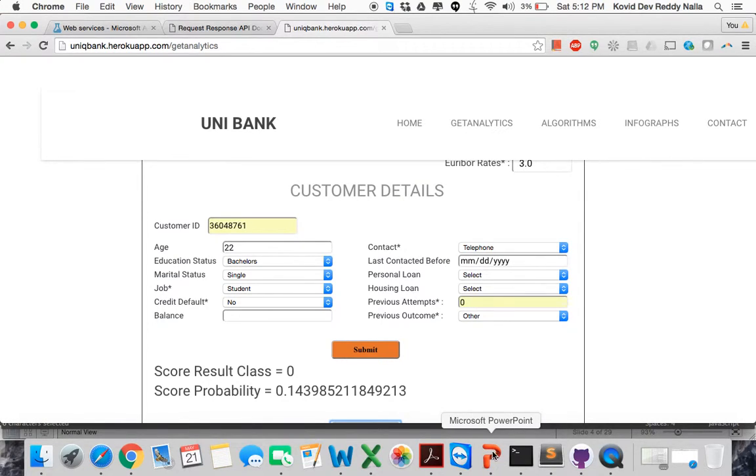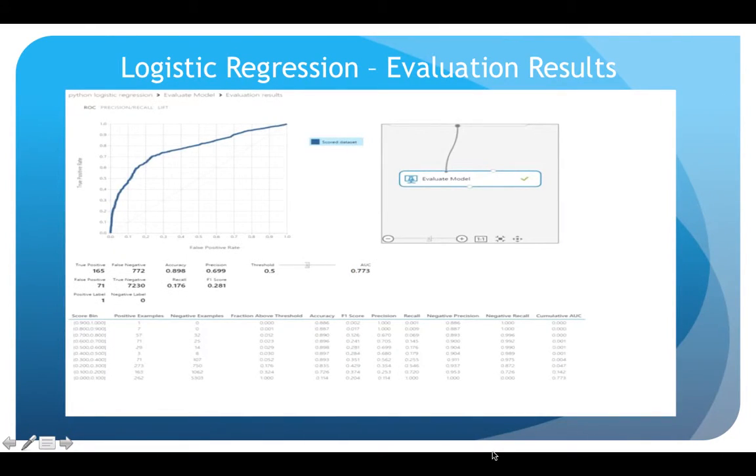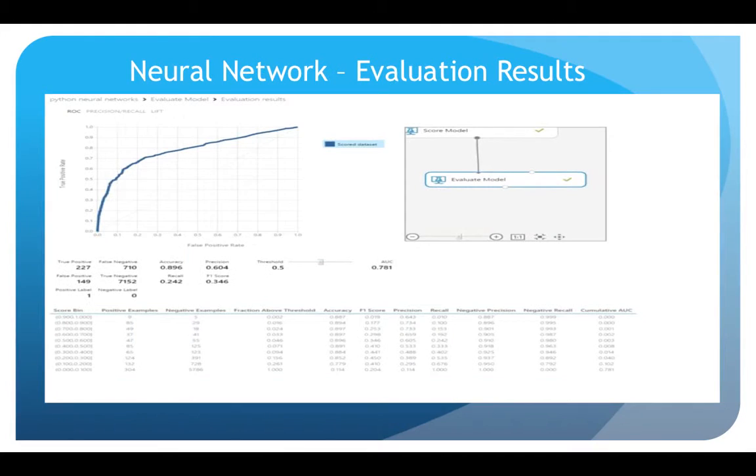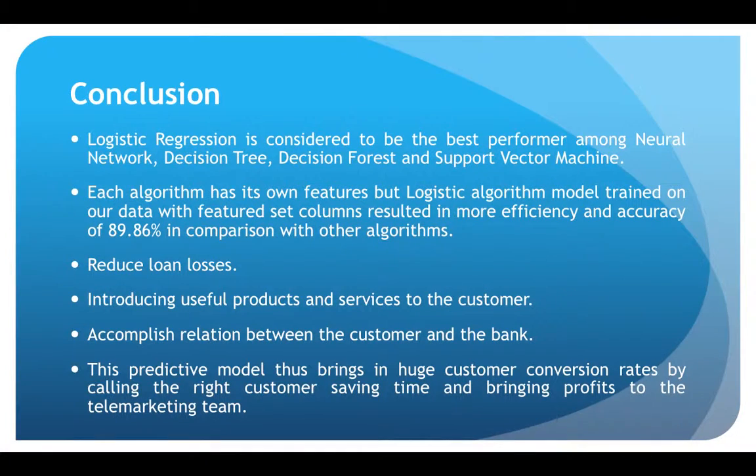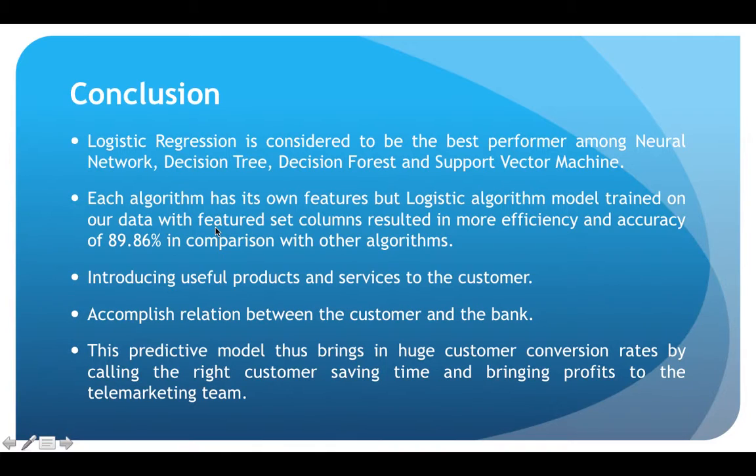If we go back to the PPT, these are the reasons why we use logistic regression, and these are the results as we have already seen, and these are the confusion matrices and ROC graphs. I'm quickly skipping over this. So what's the conclusion? Logistic regression is the best performer among other algorithms like the neural network, decision tree, decision forest, or the support vector machine. Each algorithm has its own good features, but in our scenario and according to our problem statement, the logistic regression model trained on our data with the feature set of influence columns like we have seen before resulted in more efficiency and accuracy, which is 89.86% here in comparison with other algorithms.